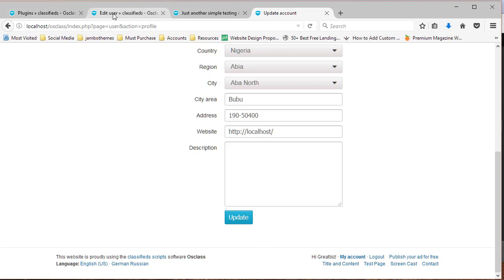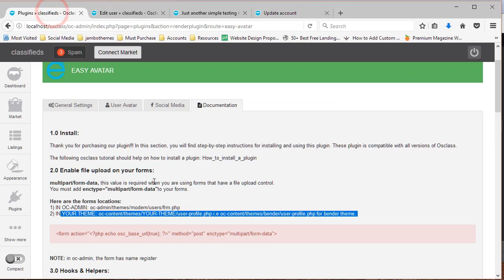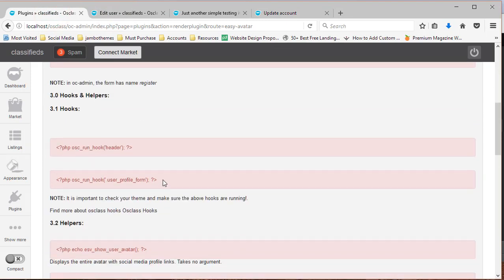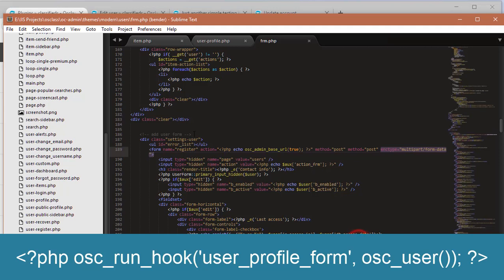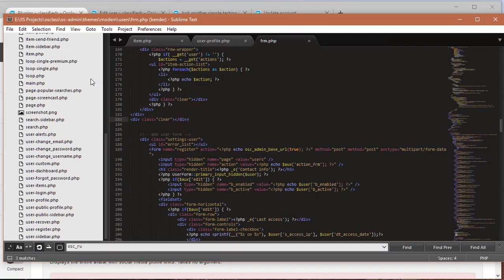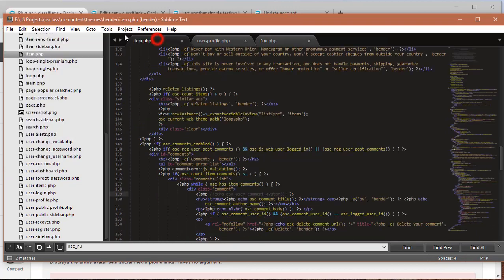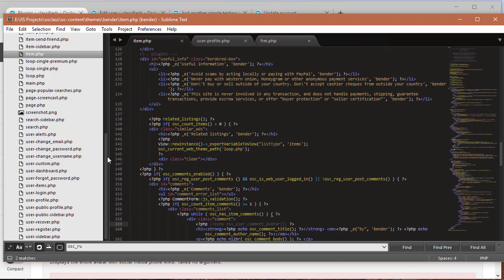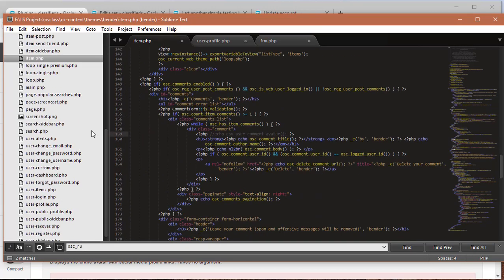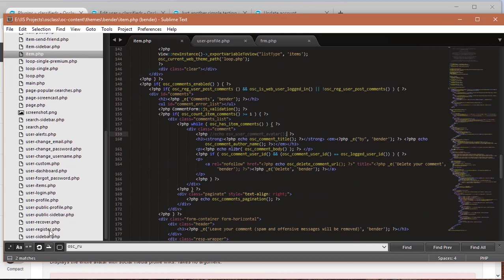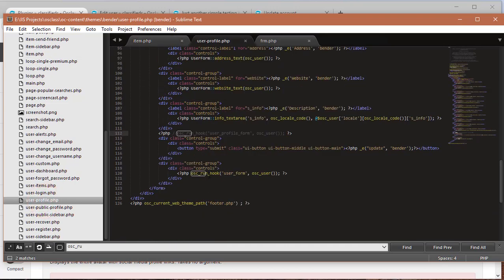For us to be able to do that, the first thing we need to do is add this hook right here within your form. So first of all, let us add that hook, and I'm using the Blender theme. As you can see, this is the Blender folder. When I go down, I can get that file.